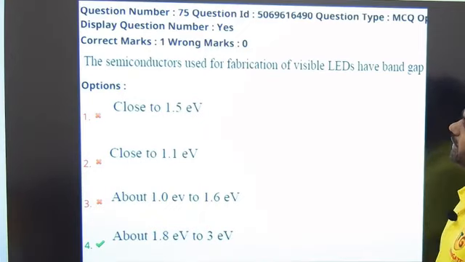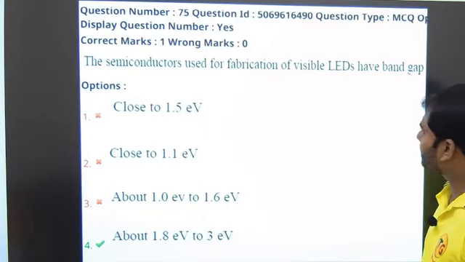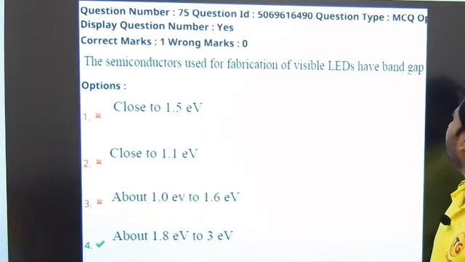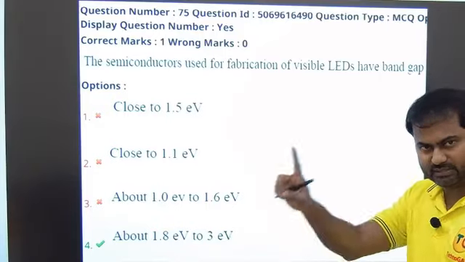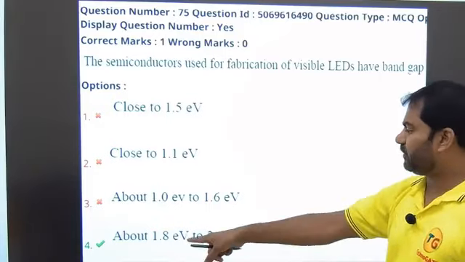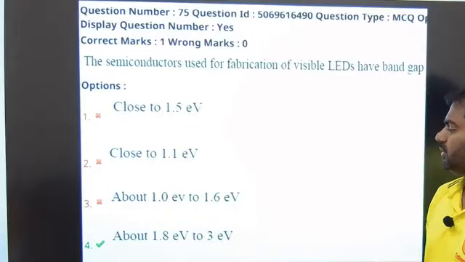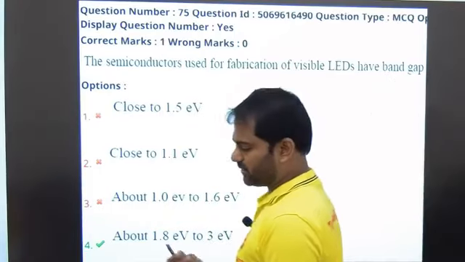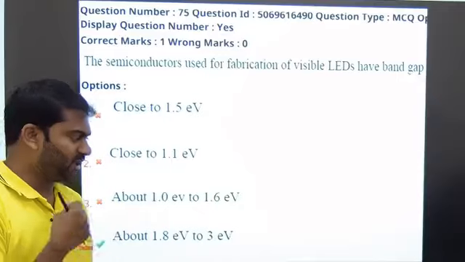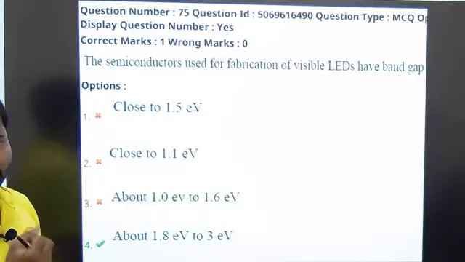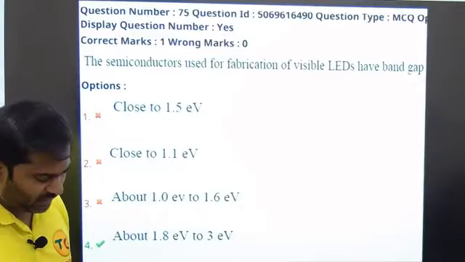The semiconductors used for fabrication of visible LEDs have a band gap of, so the TVs and LEDs we are using have it between 1.8 electron volts to 3 electron volts. Basically those diodes will be blinking based on this particular voltage. Okay, this is how we discuss these questions.